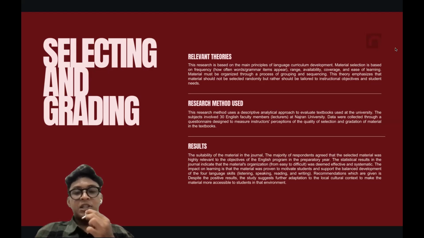It's like listening, speaking, reading, and writing. And then the recommendation given is, despite the positive results, the study suggests further adaptation to the local cultural context to make the material more accessible to students in that environment.